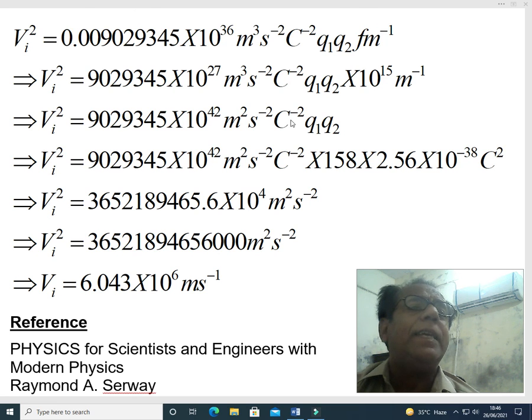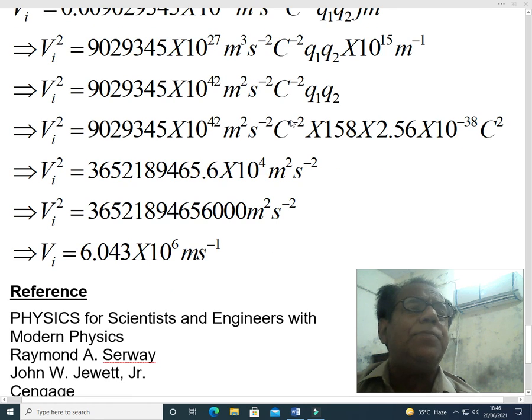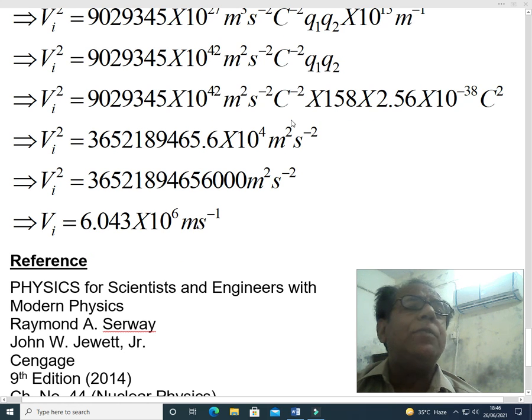and in this way we have got the final result, which is the initial speed Vi, equal to 6.043 into 10 raised to the power 6 meter per second. This is the solution of our part B.